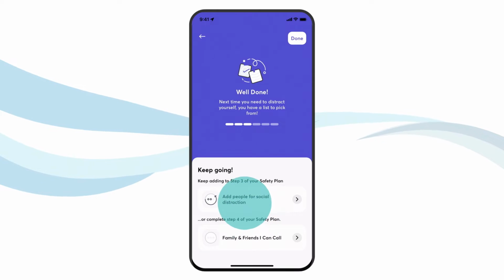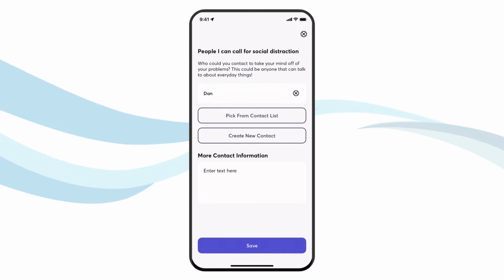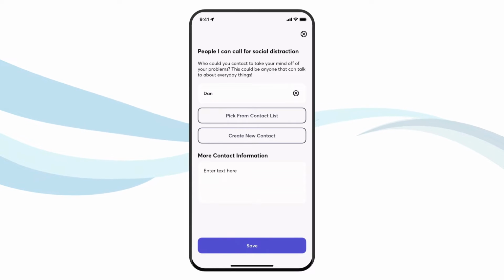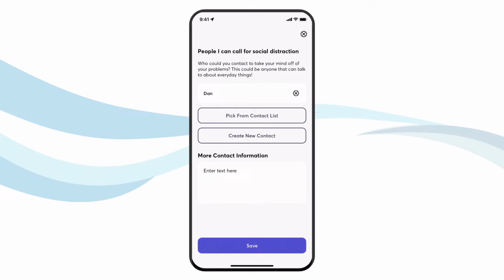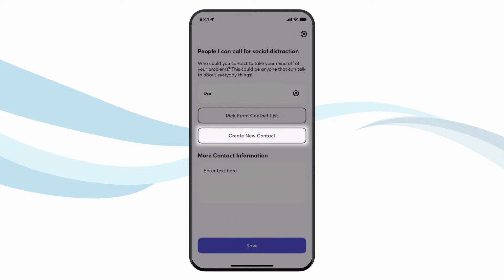Second, think of people you can reach out to who can distract you from your crisis. These do not need to be people with whom you feel comfortable sharing that you are in crisis. Instead, choose people who are good at helping you take your mind off your problems. You can pick from your phone's contact list or create a new contact.